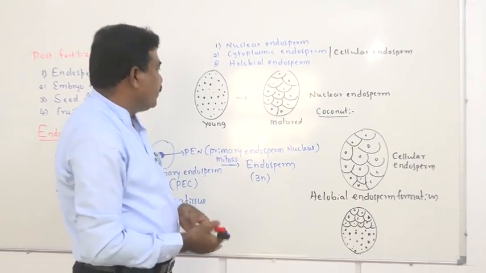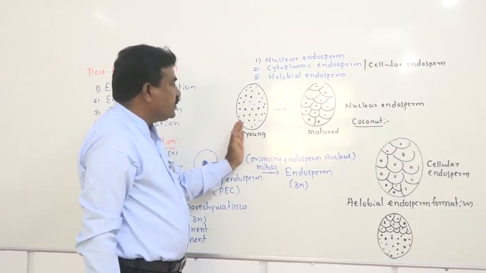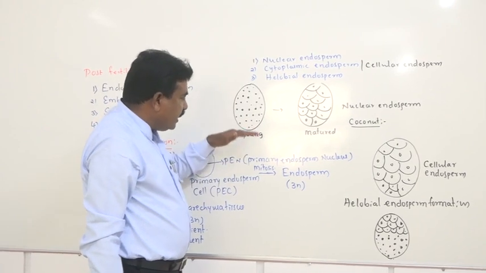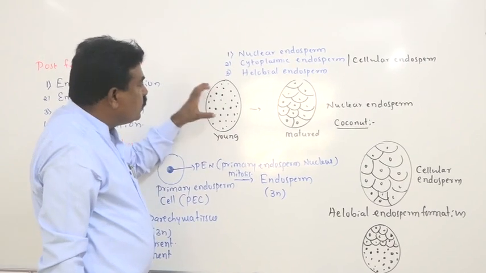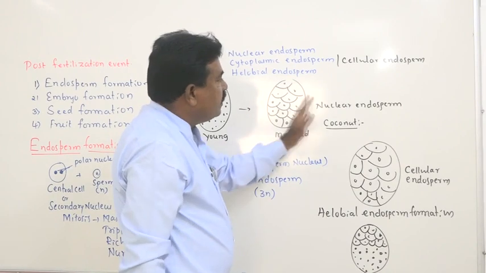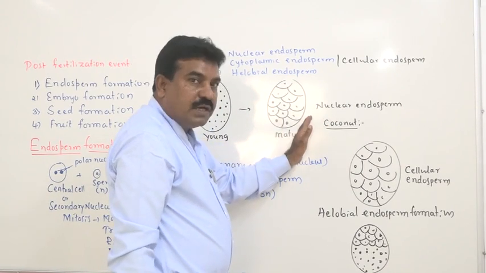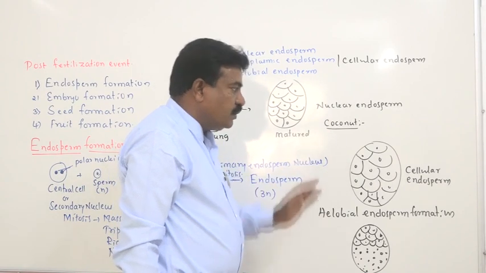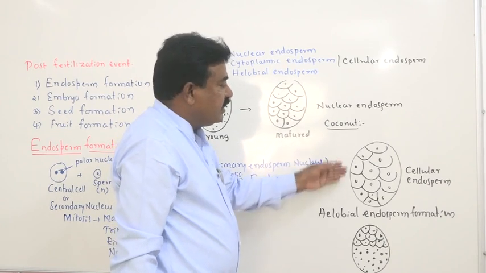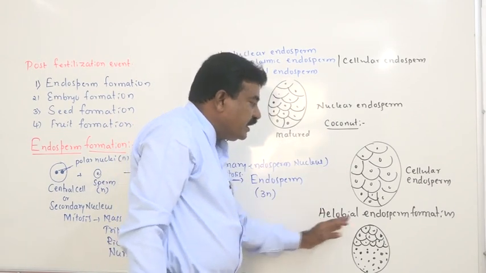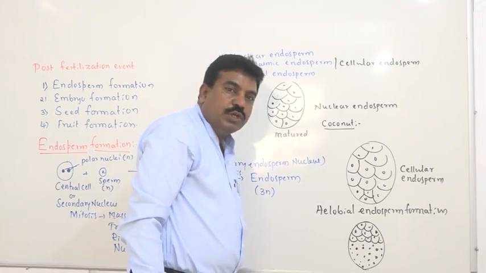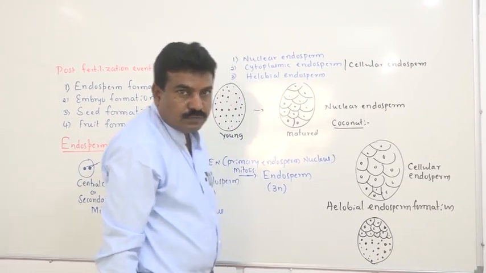In conclusion, what we can say is that in nuclear endosperm formation, first nuclear division takes place without cytoplasmic division. Hence, when you take a younger stage, the endosperm shows only nuclei. But in the later part, the cells are completely formed and it later becomes cellular. Whereas in cellular endosperm formation, both nuclear and cytoplasmic division take place simultaneously, hence we get a complete cell. Helobial endosperm formation is 50% like cellular, 50% like nuclear endosperm formation.